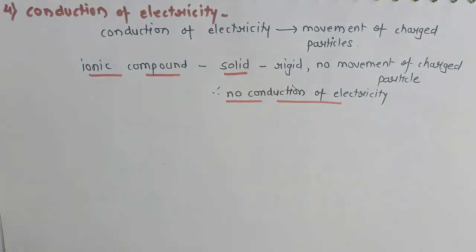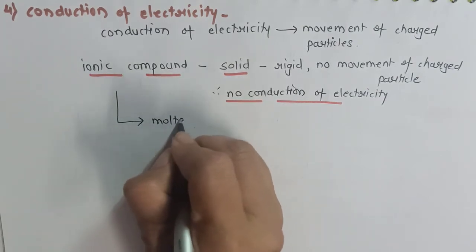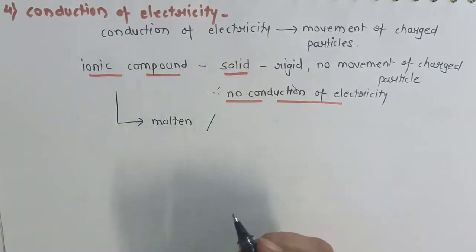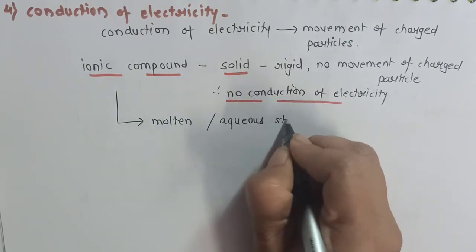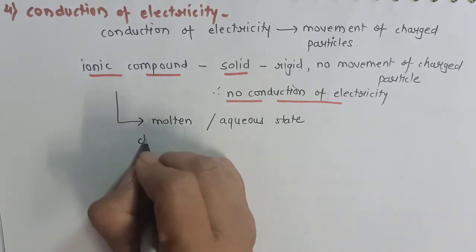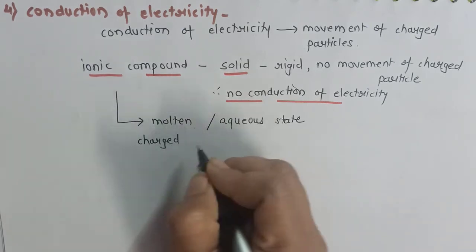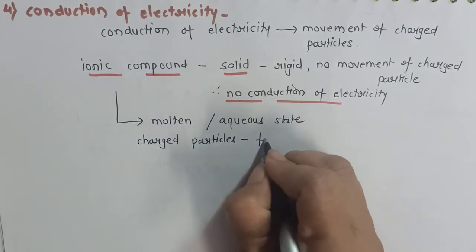Now if these ionic compounds are present in molten state, or if I dissolve them in water, that is, if they are present in aqueous state, what happens? The charged particles become free to move.